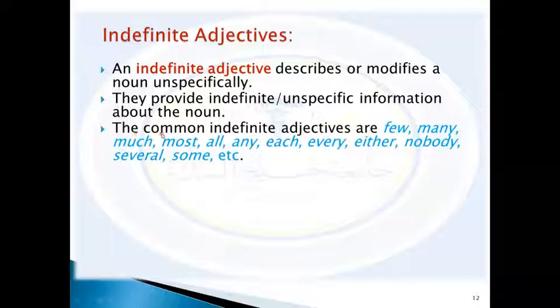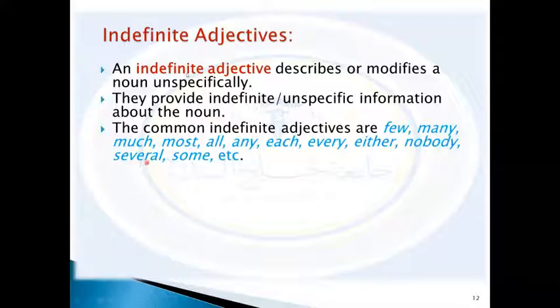Here we think of the common indefinite adjectives. What are they? Few, many, much, most, all, any, each, every day, every week, every month, either, nobody, several, several times.